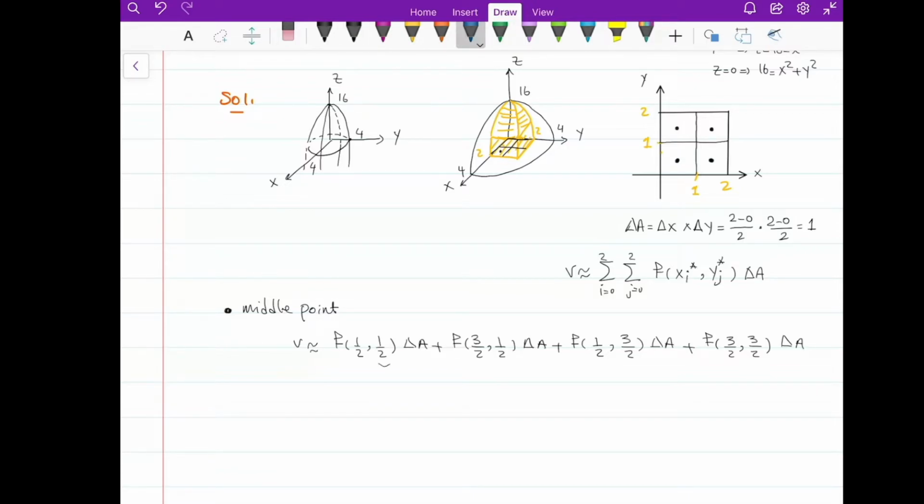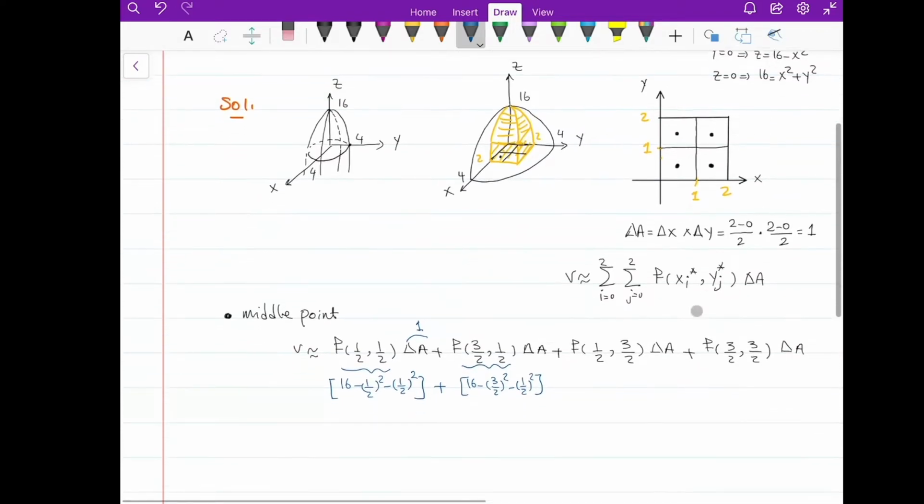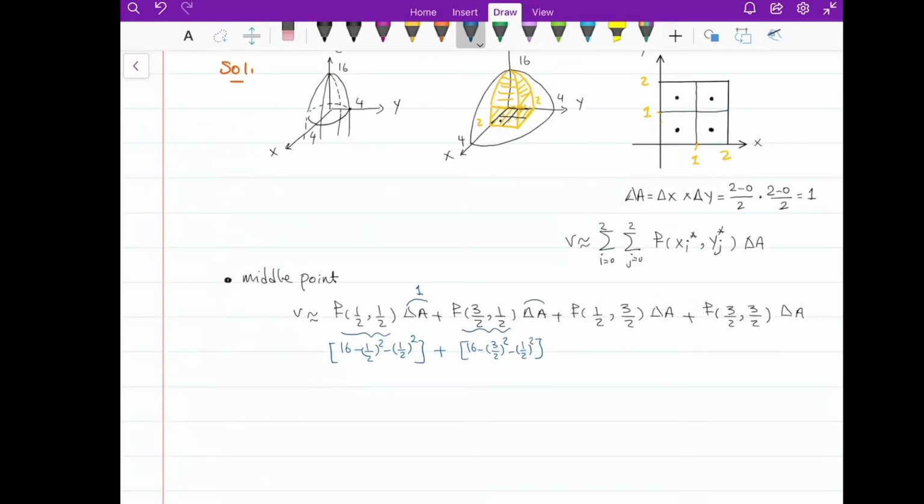So let me do, for example, for this one, 16 minus 1/2 squared minus 1/2 squared, and then delta A, which is also 1, and I'm going to add it to, for example, for this one, 16 minus 3/2 squared minus 1/2 squared, because this is basically the formula for the function, times delta A. Delta A is also 1, and if you calculate the whole thing, we get 54.